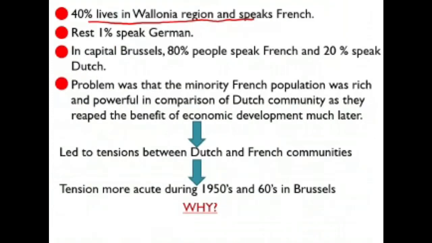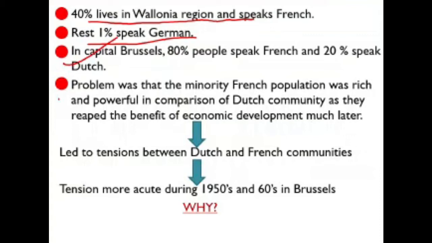So see just the ethnic variation in Belgium. And if we subtract 59% and 40% from 100, we get 1%. That 1% spoke the German language. We had talked about how in the capital Brussels, 80% of people spoke French and 20% Dutch.